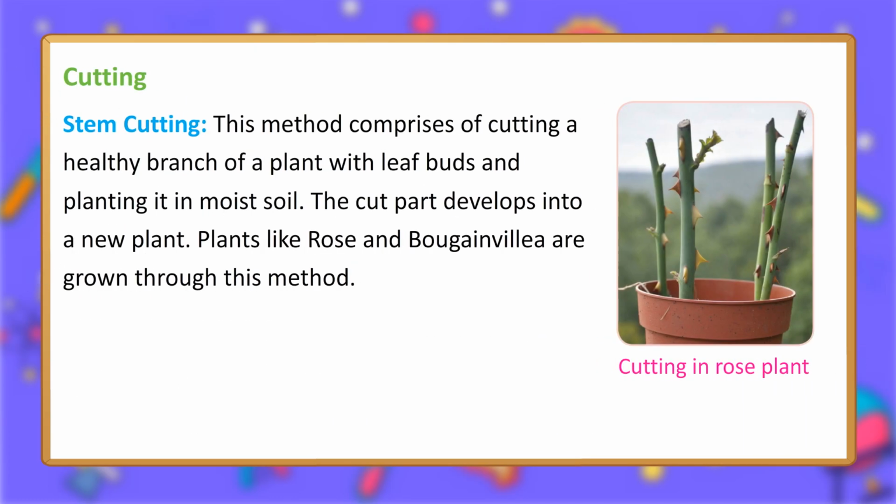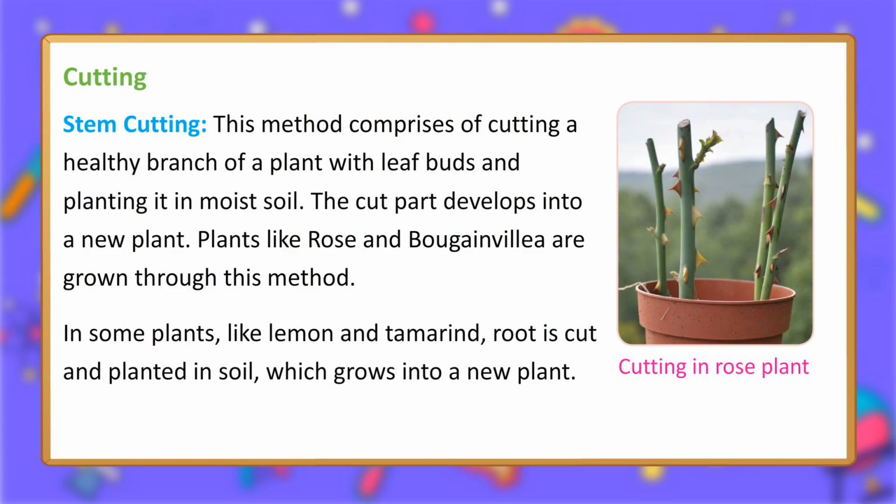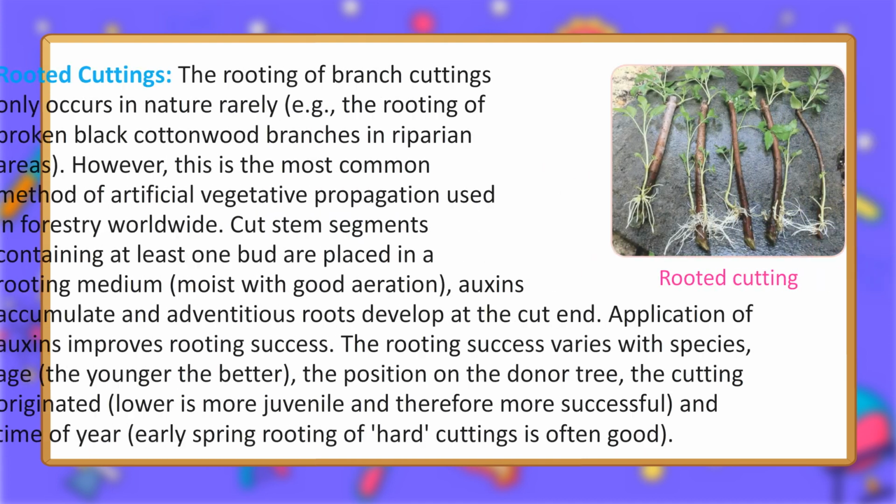Stem cutting. This method comprises cutting a healthy branch of a plant with leaf buds and planting it in moist soil. The cut part develops into a new plant. Plants like rose and bougainvillea are grown through this method. In some plants, like lemon and tamarind, root is cut and planted in soil, which grows into a new plant.